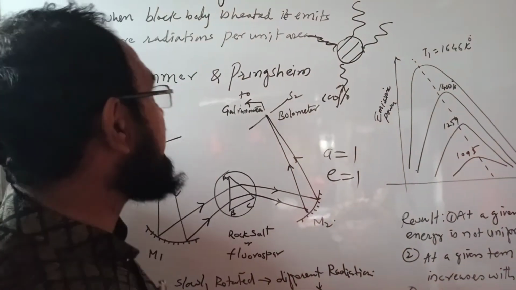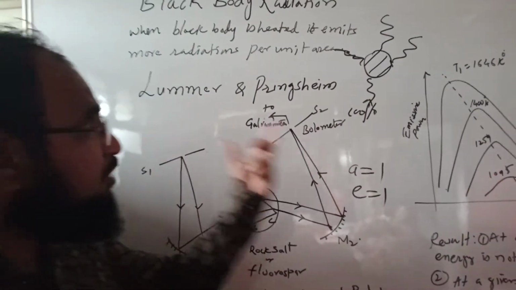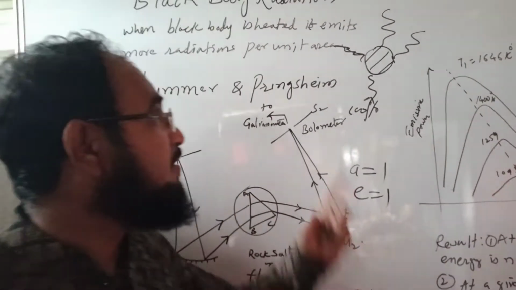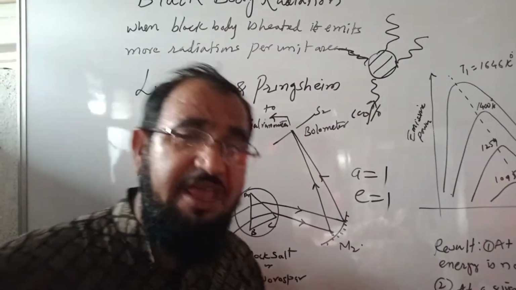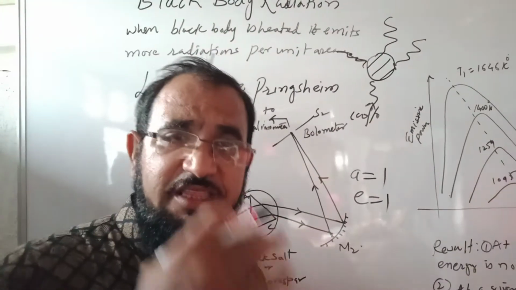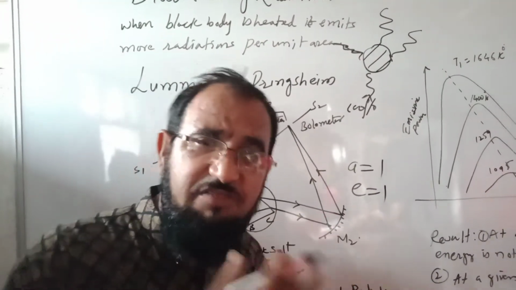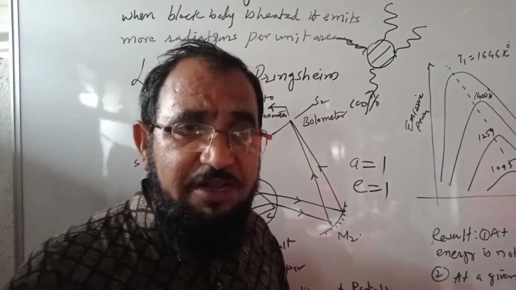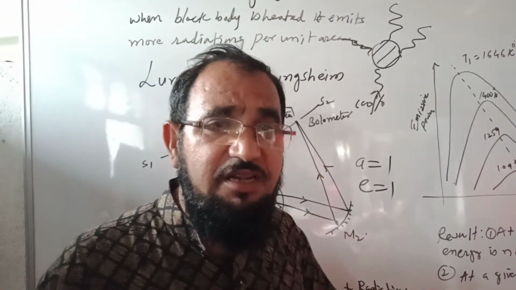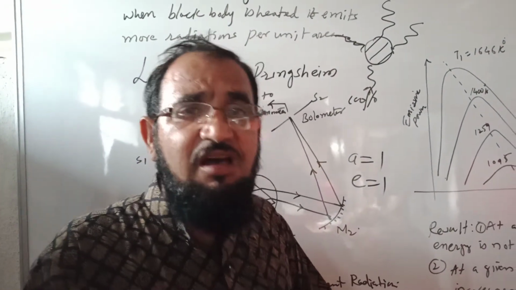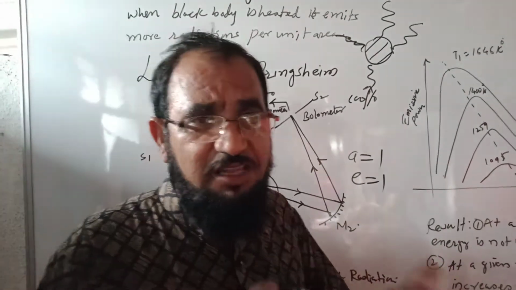So when a black body is heated, it emits more radiation per unit area than any other body. The ordinary body will radiate thermal radiations, but at a particular temperature, the black body will radiate more and more energy per unit area of all the wavelengths.